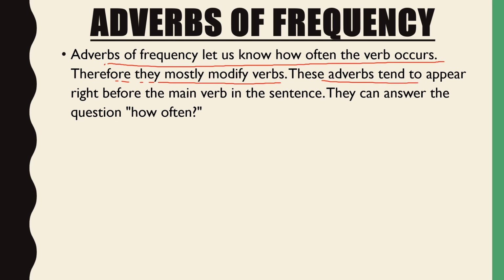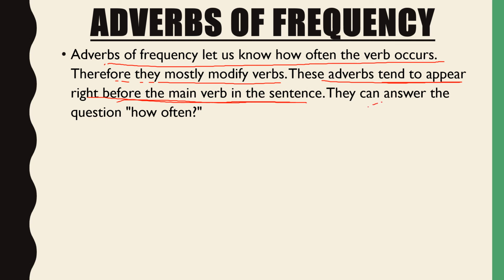These adverbs tend to appear right before the main verb in the sentence. This is very important. So you have to find out the main verb, and right before that there will be a frequency adverb.